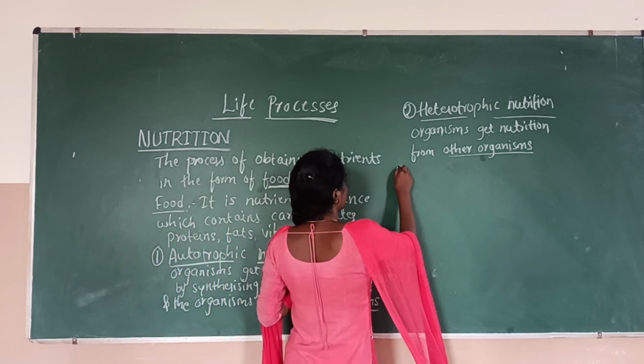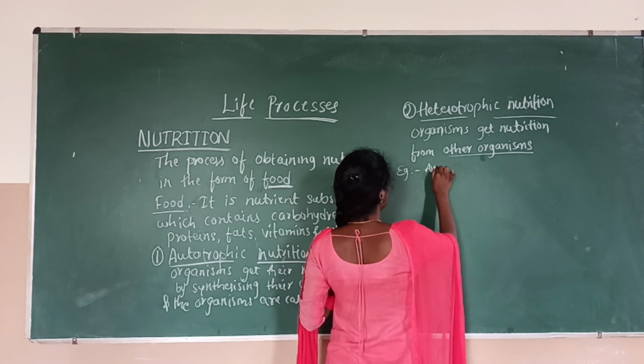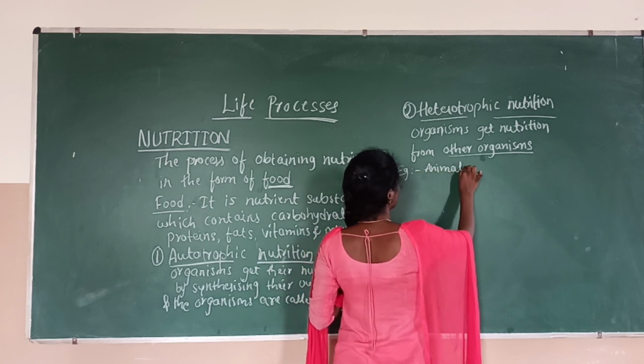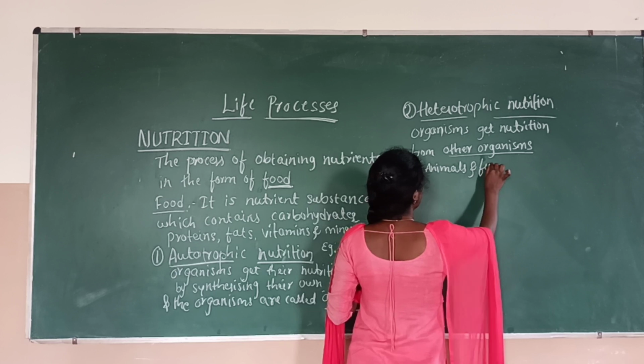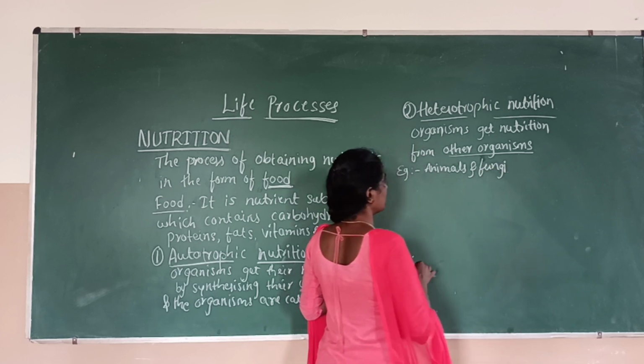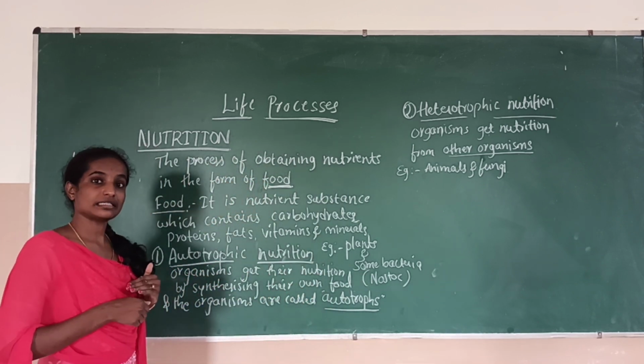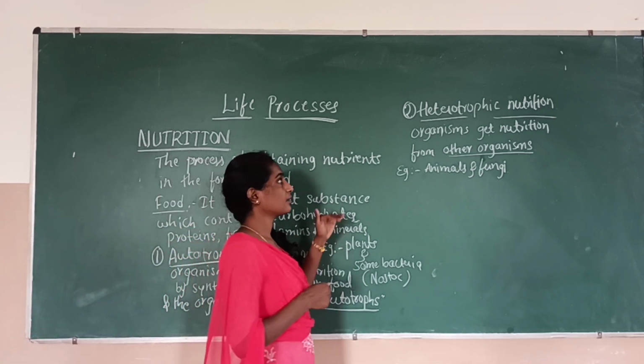And the examples are, as you know, human beings, which includes all animals, and some fungi. So these are the heterotrophic organisms which depend on other organisms for their food.